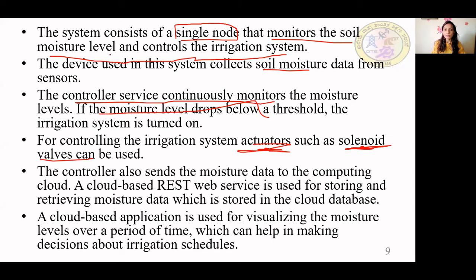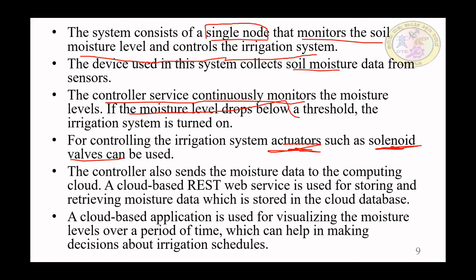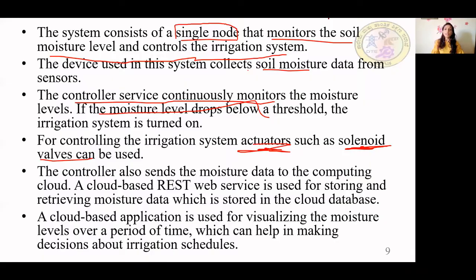So the actuator here is solenoid valves. The controller also sends the moisture data to the computing cloud.